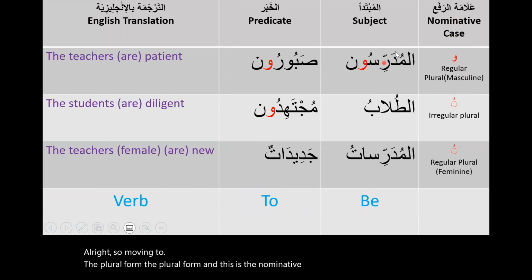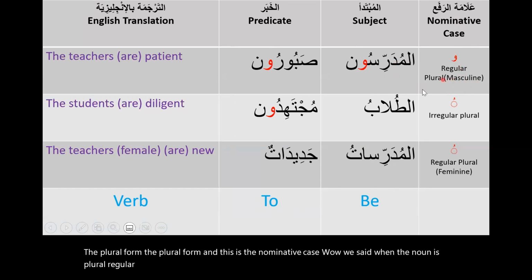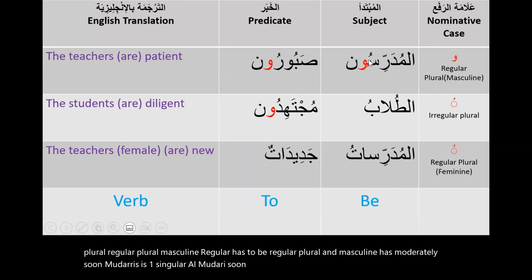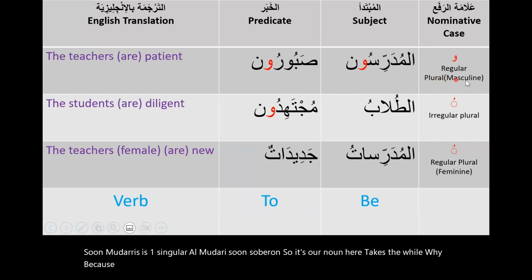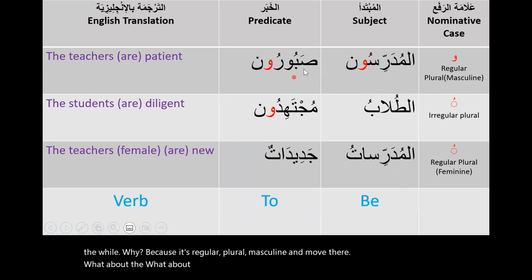We said when the noun is regular plural masculine, it takes the waw. Because mudarrisun, mudarris is the singular. Al-mudarrisun sabirun. So our noun here takes the waw. Why? Because it's regular, plural, masculine. Al-mudarrisun. What about them? Sabirun, they are patient.